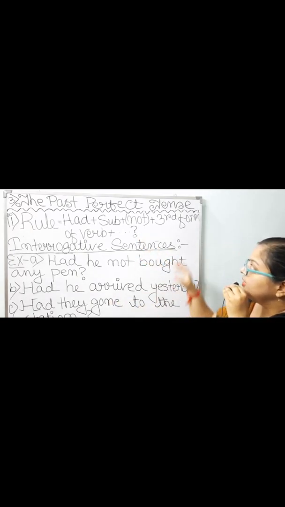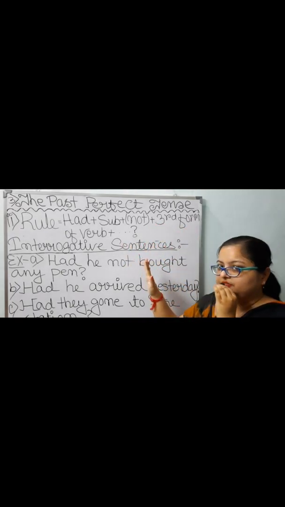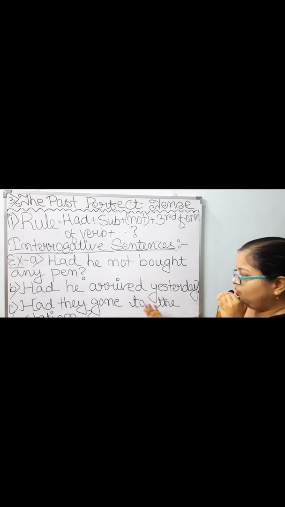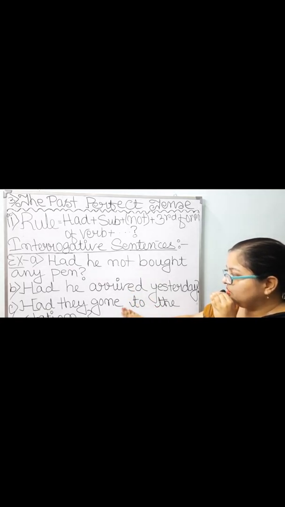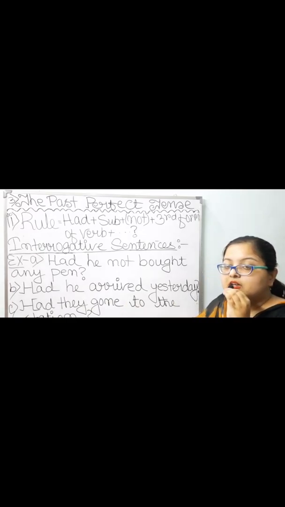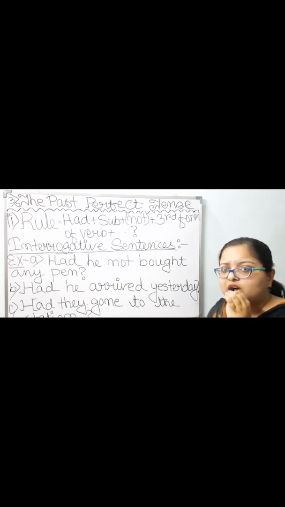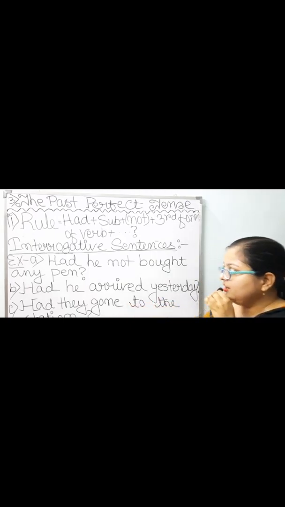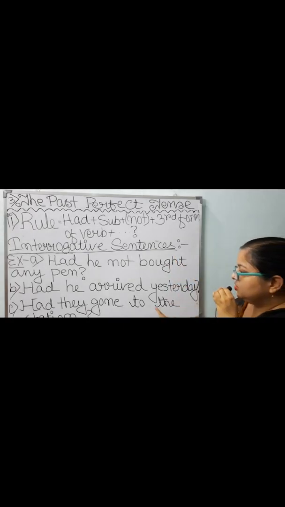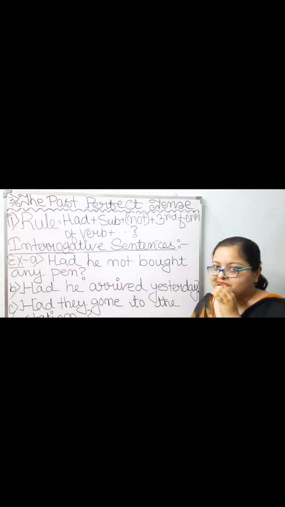Then I have not taken this optional not. Third form of verb over here. I've taken the third form of verb over here. Go, went, gone. So I have taken the third form of the word go, which is gone. So, had they gone to the station? Had they gone to the station? Question mark.